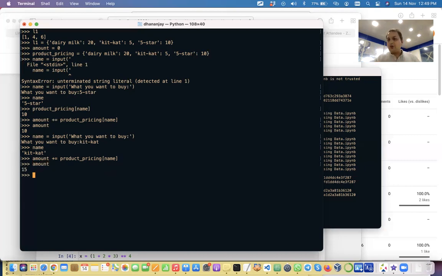So you can actually run a loop also. Since you know the loop, you can keep on asking what you want to buy and keep on adding. Got it? This is clear to you? Yes, I had this doubt, sir, while I was doing it. Okay, no problem. So you have to use the right data structure. You cannot use a list for everything. This is more of a key value pair, because there is a product and then there's a price. So you use a dictionary for this kind of case. Got it? Yes, sir. Okay, good.